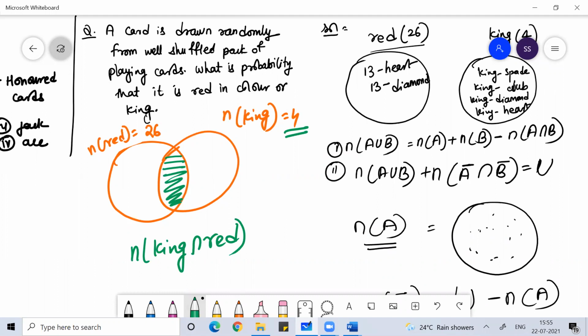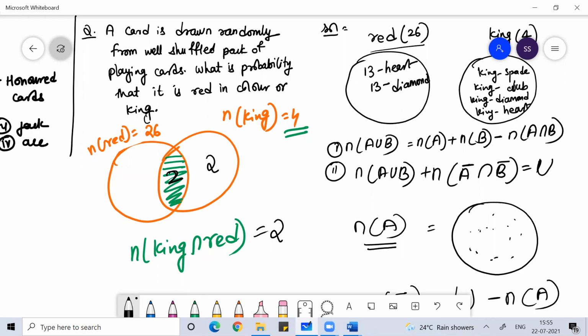Is there any card which is king and red both? Yes, there are two cards which are both king and red. Then there would be two cards which are king but not red. What are those cards? Spade king and club king.